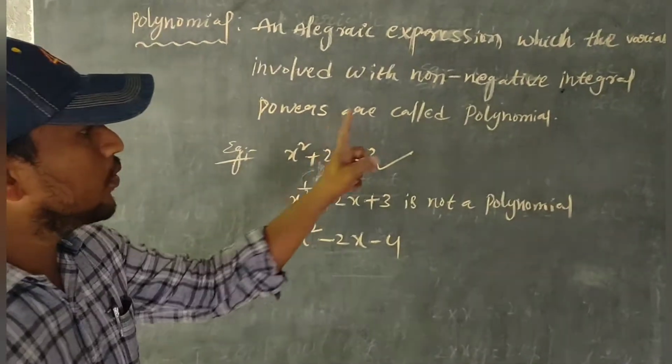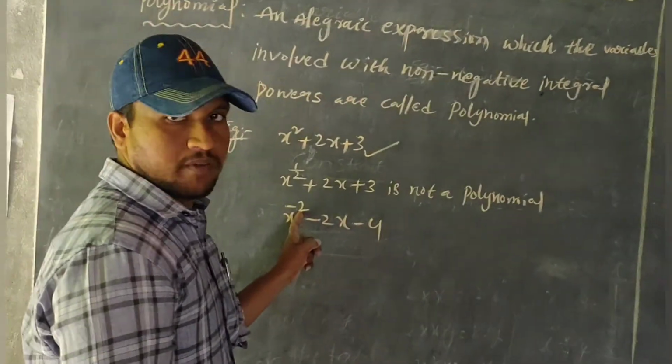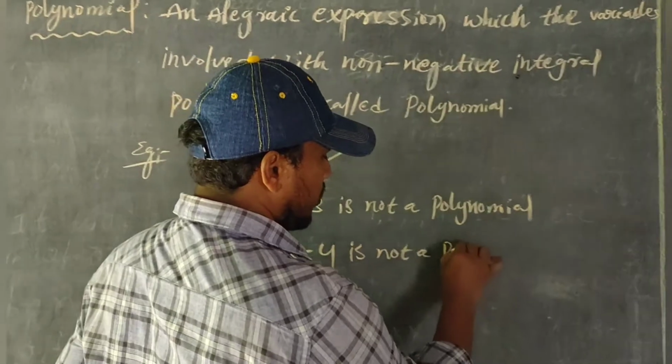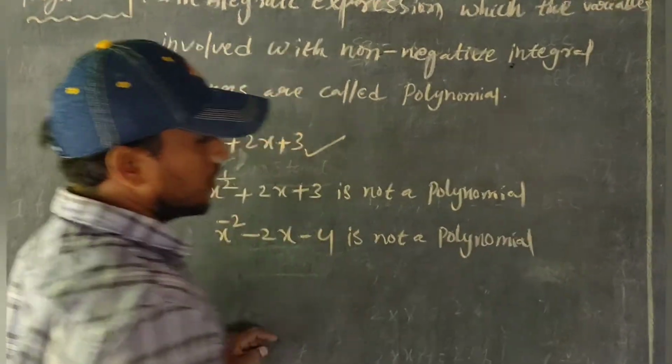Non-negative means only positive, and here the power is negative, so it is not a polynomial.